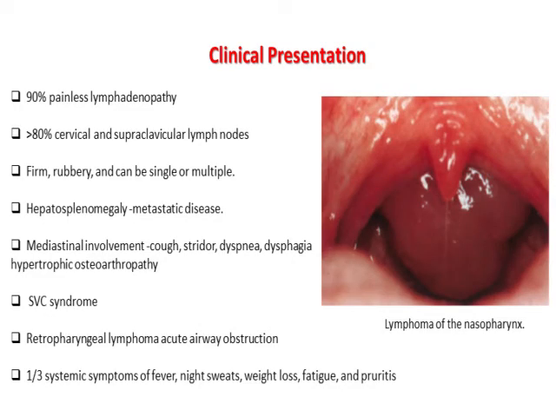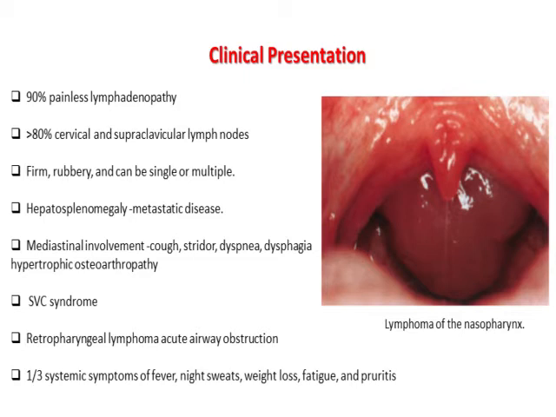Clinical presentation-wise, most of them present with features of cervical and supraclavicular lymph node enlargement in 80% of the cases. Clinically, they will be firm, rubbery in consistency. They can be single or multiple as well. Hepatosplenomegaly indicates the presence of metastatic disease. In case of involvement of the mediastinum, there can be compressive symptoms like cough, stridor, dyspnea, and dysphagia.